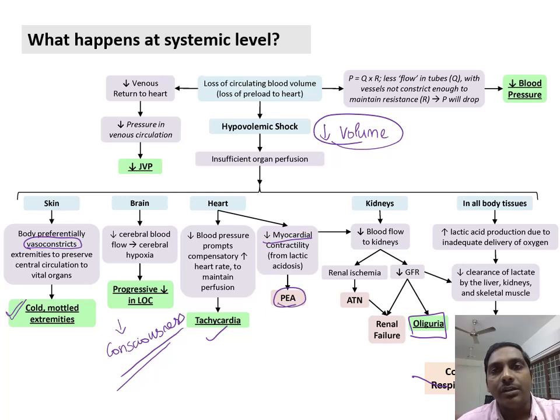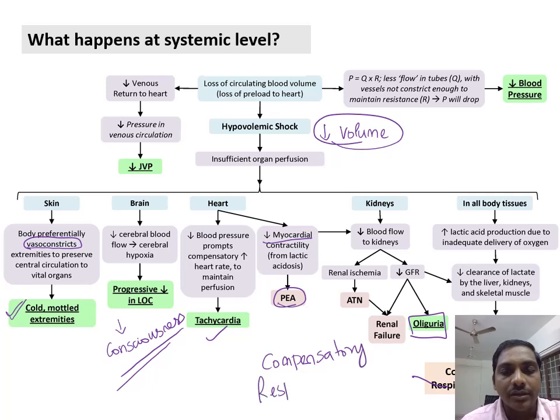Whenever there is a state of metabolic acidosis, our body will try to compensate for that acidosis by excreting more carbon dioxide, right? So there will be compensatory respiratory alkalosis. For metabolic acidosis, there will be compensatory respiratory alkalosis. What is that respiratory alkalosis?